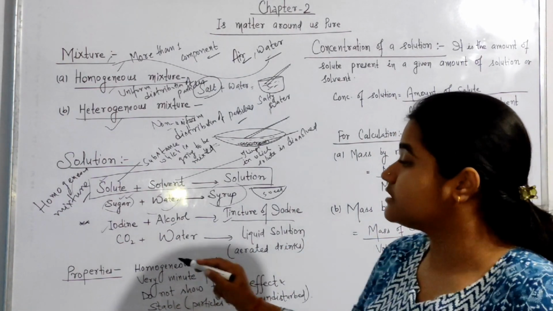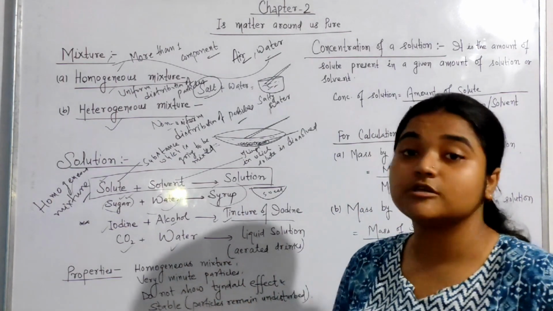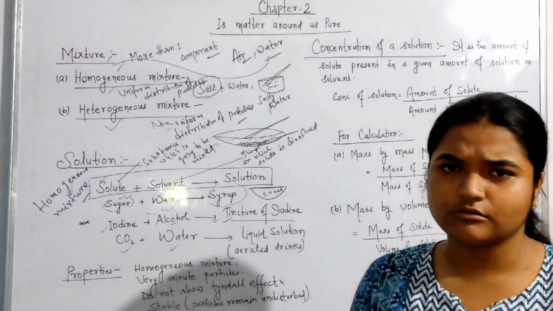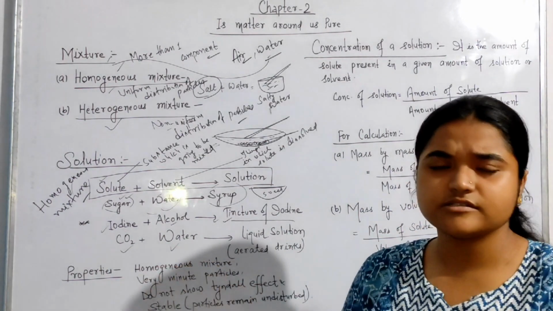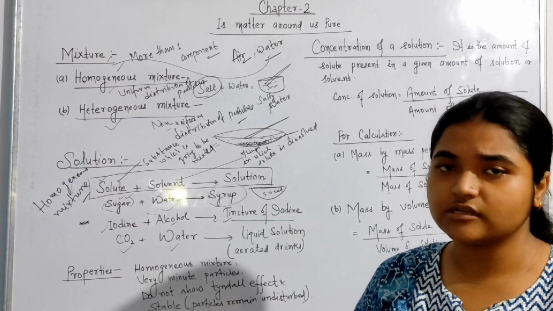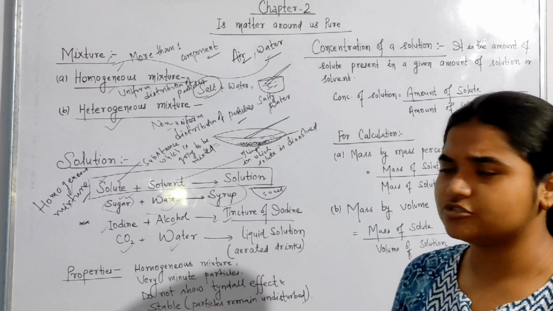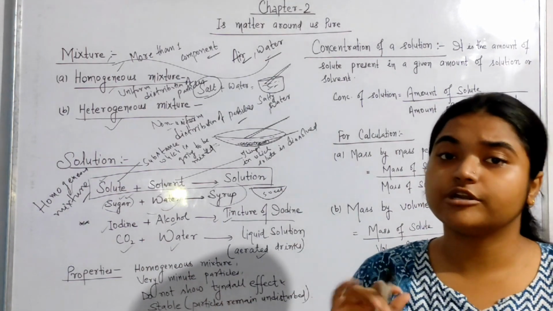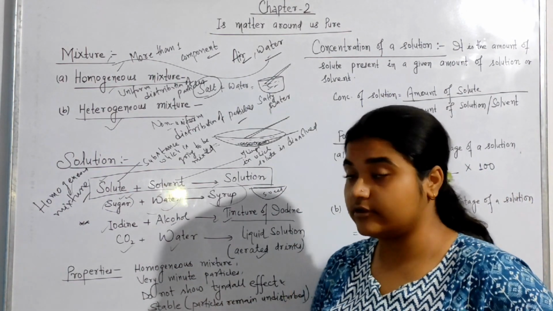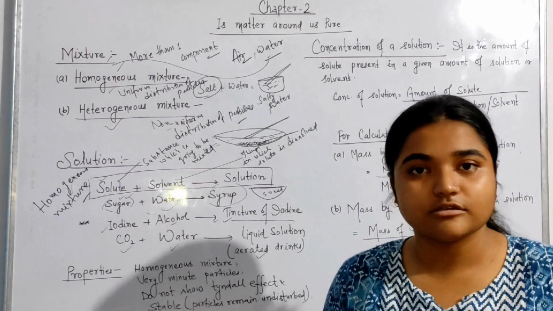Clear? Next is carbon dioxide plus water gives a liquid solution. Obviously, carbon dioxide is a gas. When it is mixed in water, which is a liquid, it will give a liquid solution, right? And this is also called aerated drinks. What are aerated drinks?